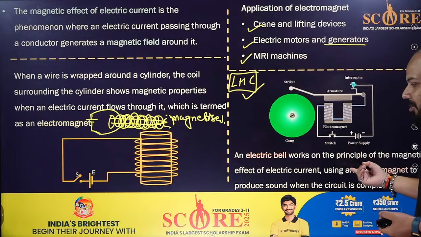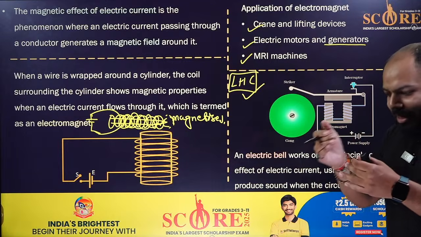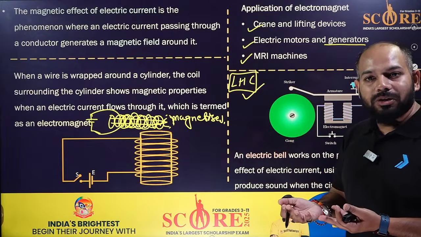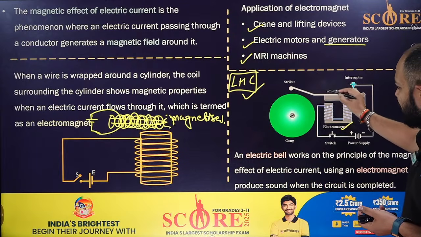Then we have the electric bell also working on the same thing. We have taken the electromagnet. See, when the electrons flow, it starts to produce a magnet. That's called an electromagnet. Very simple. So this is the armature, you can see.